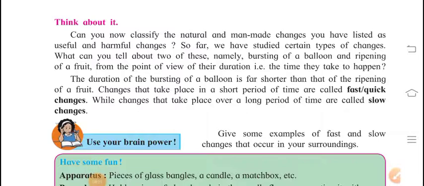As we have seen natural change, we have seen harmful change, useful change, fast change, slow change. In the name of change, there are many more changes over there. So please write down all types of changes in your notebook, okay?